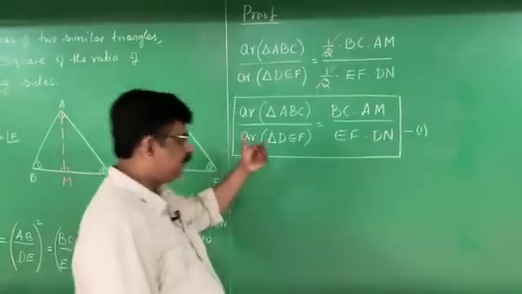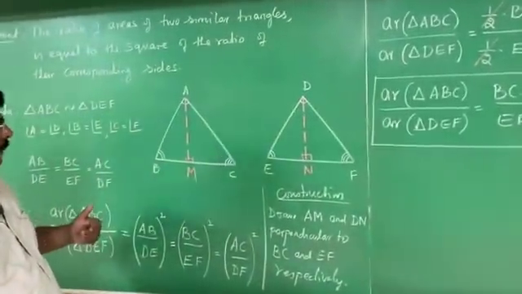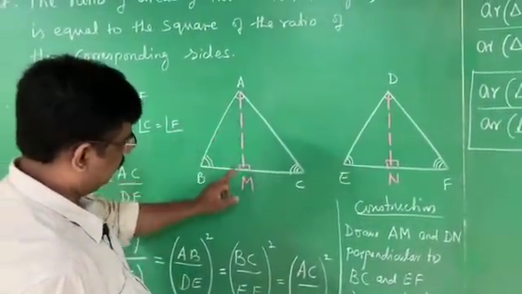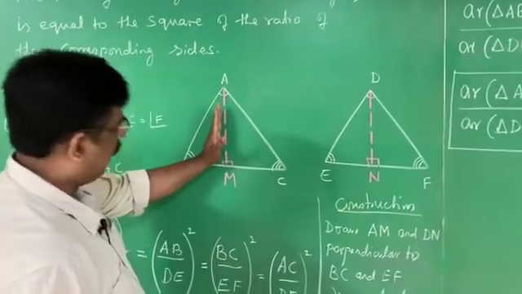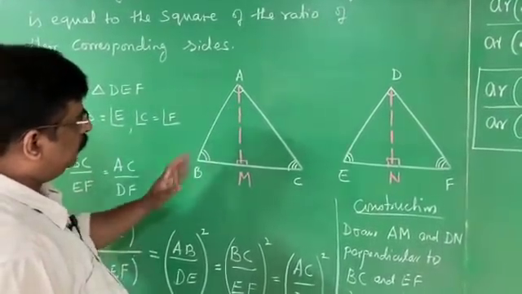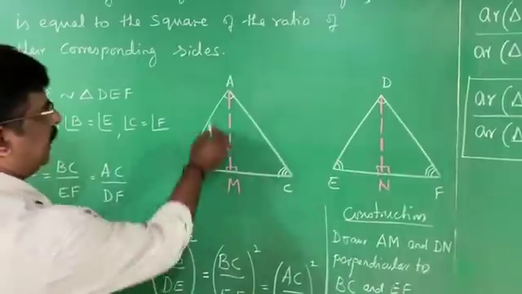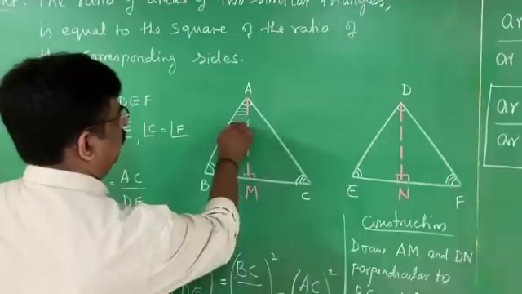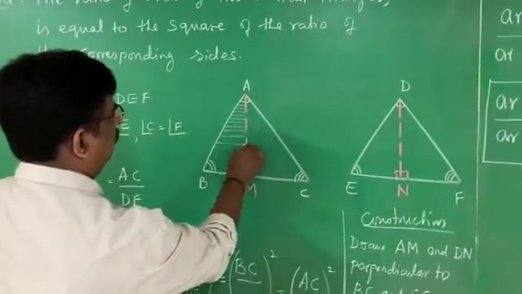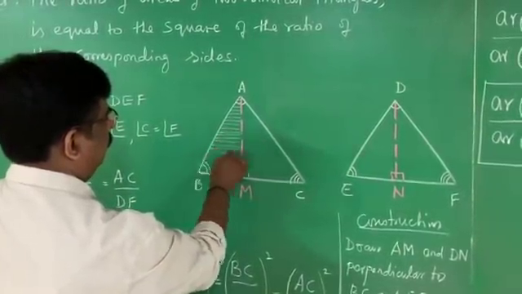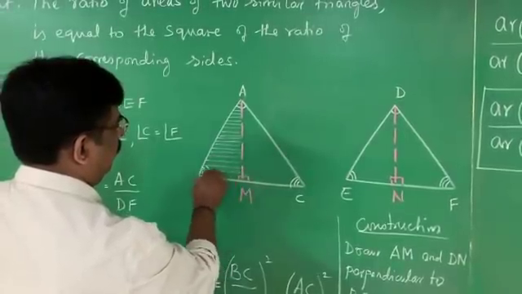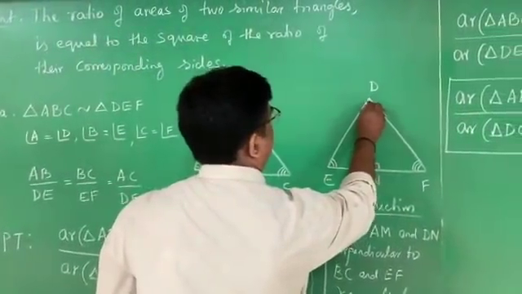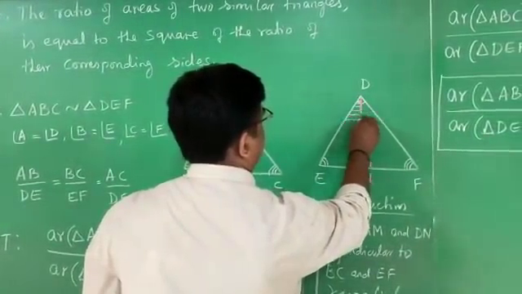Now I will go back to the diagram. Now what I do is I select. See, I have written one extra part, that is the altitude. Using the altitude, I prove one triangle is similar. I go for this triangle. The name of the triangle is ABM. I select the triangle ABM. Here I select the triangle DEN. Two triangles I select.